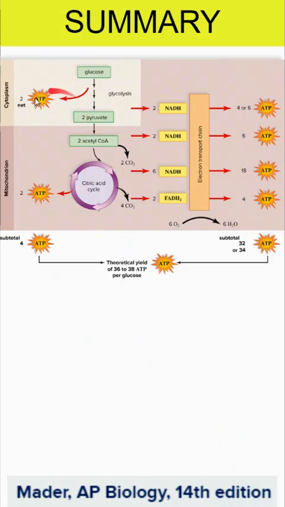So in summary, we've got glycolysis, we get a little ATP, we create a little bit of electrons to be carried. This is happening in the cytoplasm. When we get into the mitochondria, that pyruvate is converted to acetyl-CoA, which gets into the Krebs cycle. We generate a little ATP here. We get carbon dioxide out. We get a lot of electrons being carried to the electron transport chain. The electron transport chain and ATP synthase is responsible for creating the vast majority of ATP through cellular respiration.